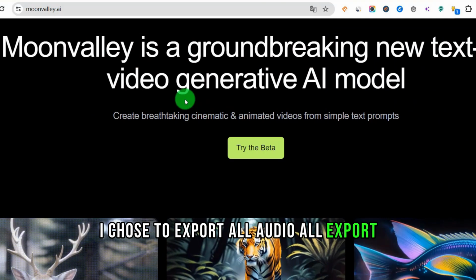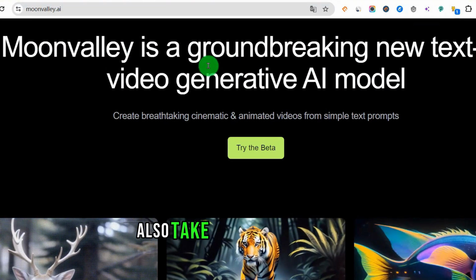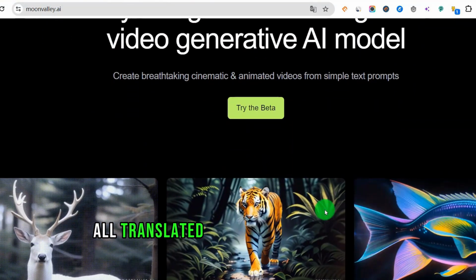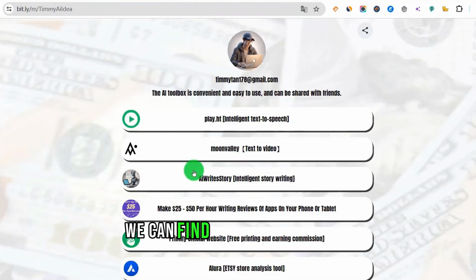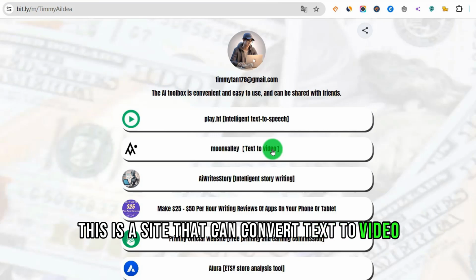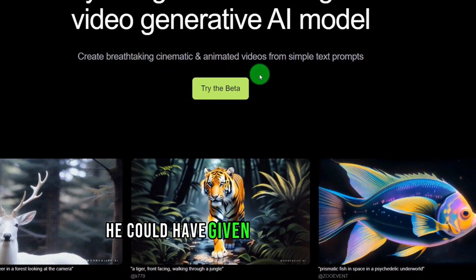Audio all export. We come to step 3. Also take the text just now, all translated into these anim videos. We can find it in the AI toolbox. This is a site that can convert text to video. Let's start testing. He could have given it to us for free.